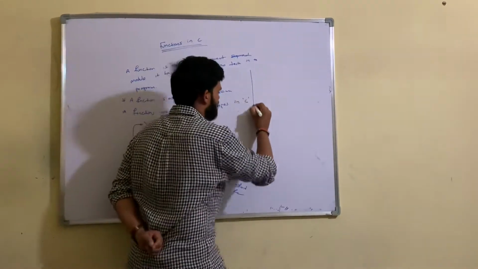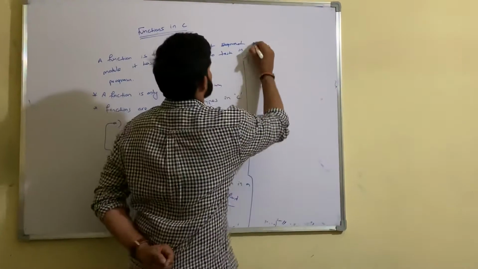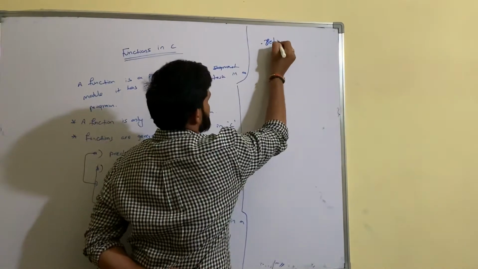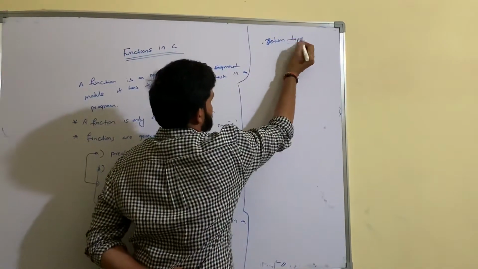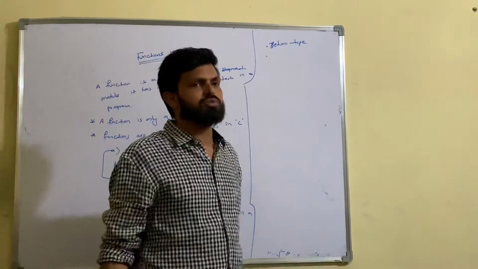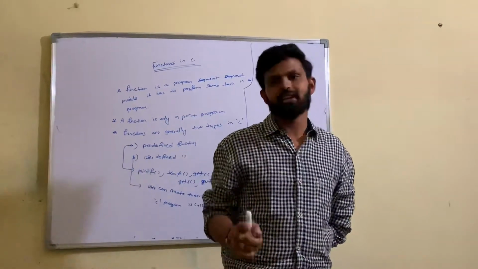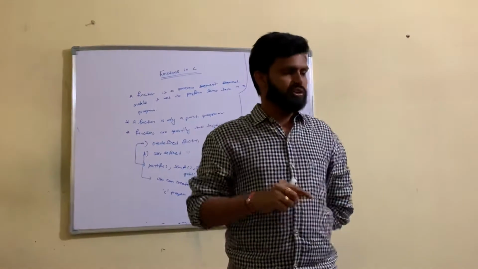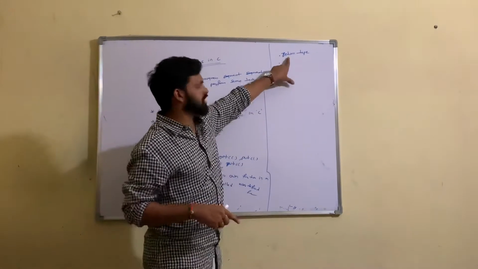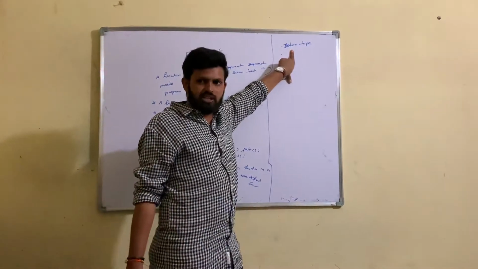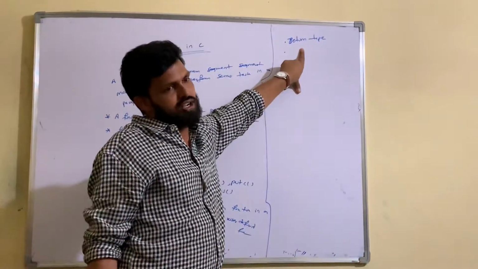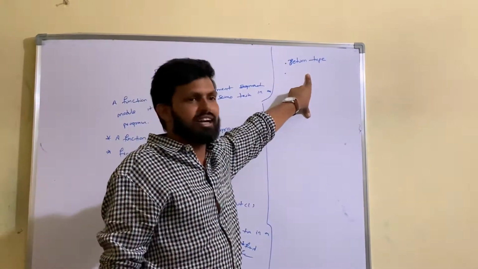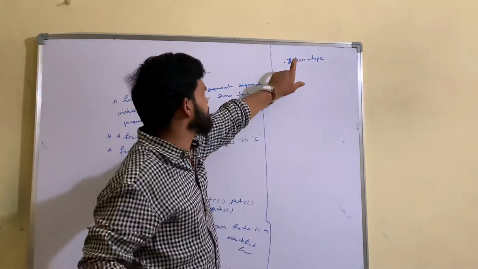What are the basic attributes a function contains? The first one is the return type. The return type is the type of value the function returns. A function returns either an integer, a character or a float, maybe any one of the data types. If you are specifying the logic with integer, the return type will be integer. If it is with character, you specify character. If the function does not return anything, you can specify void. Void as a return type means it does not return anything. The first part is the return type.